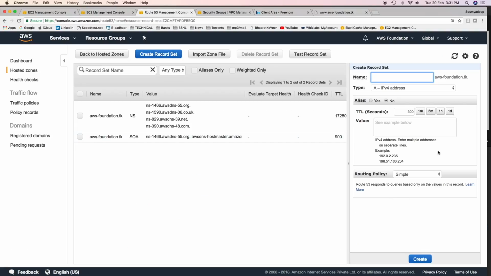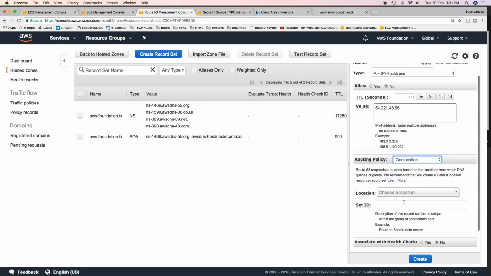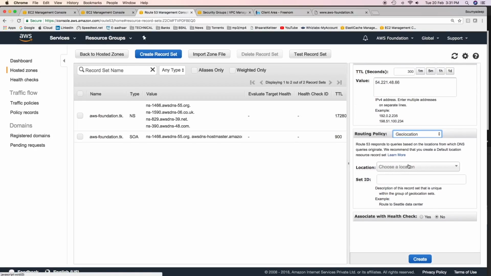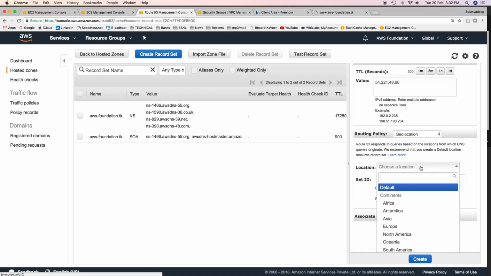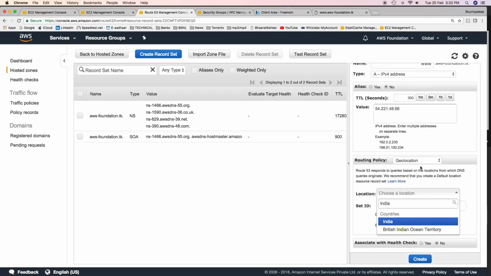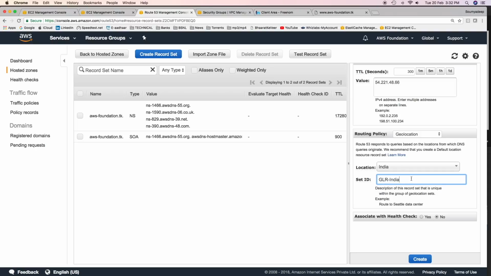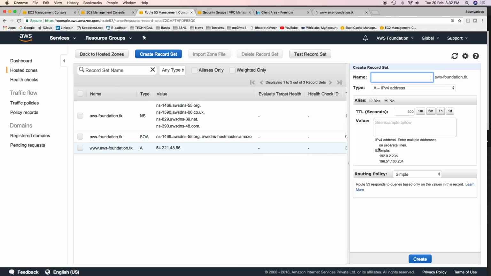Click on create record set. This is the IP address of the EC2 instance in North Virginia region. Select routing policy as geolocation and here choose a location. This is the location of the user or the location where the queries are supposed to originate from. I'll say India. Give a unique name to the set ID. Click on create. I'll create another record set.